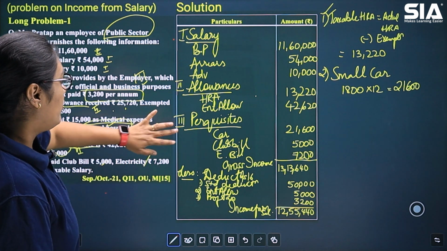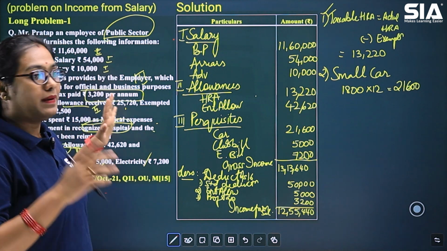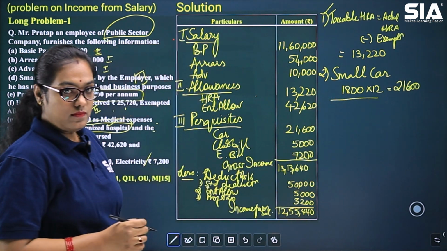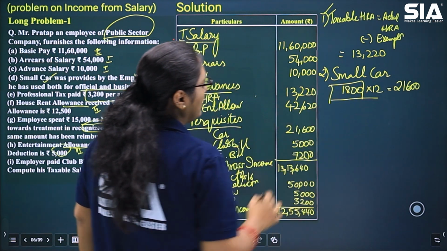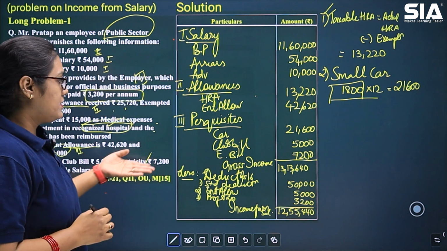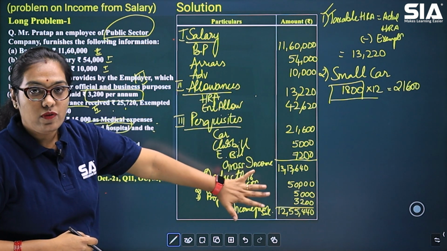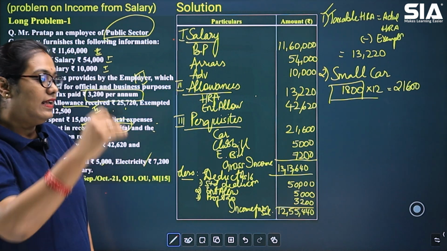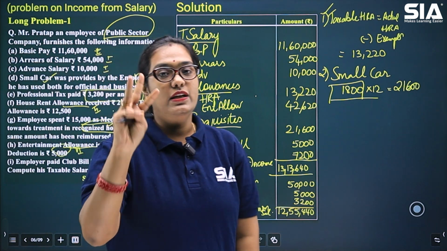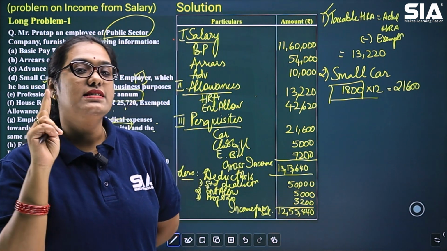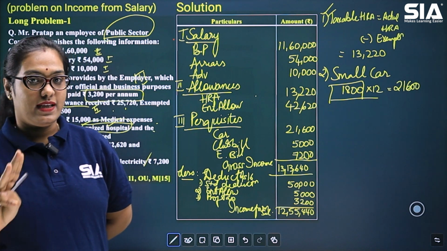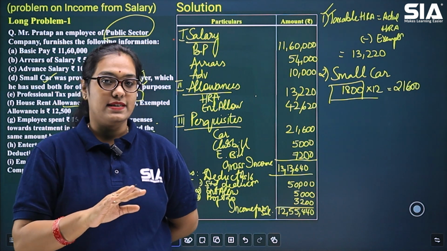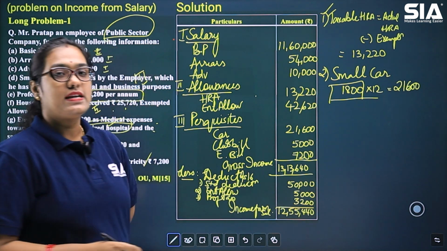Okay. Then we look for perquisites. There is a small car which was provided by the employer and it was used for official purpose. So 1,800 into 12. 1,800 is the perquisite value. Then club bill, electricity bill were given here. After we have added all of these values, we got our gross income from salary or our gross salary amount. Then there are some deductions under section 16. 3 of them. One is standard deduction, second is entertainment allowance, and third is professional tax. Standard deduction is either rupees 50,000 or gross salary, whichever is less. So here 50,000 is less. That is why standard deduction is 50,000.